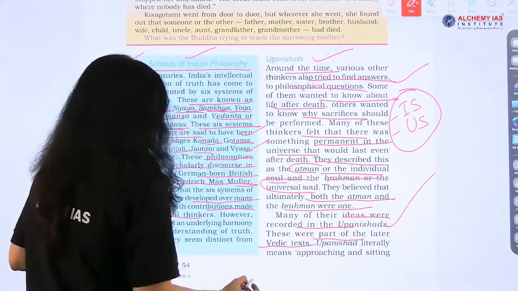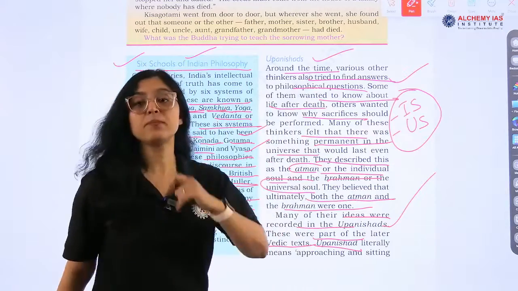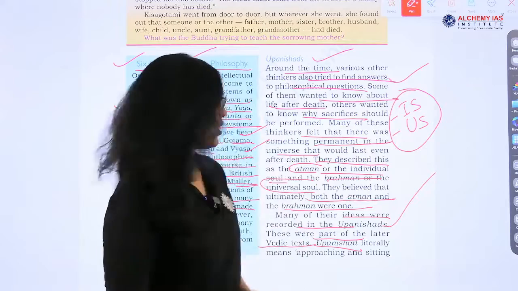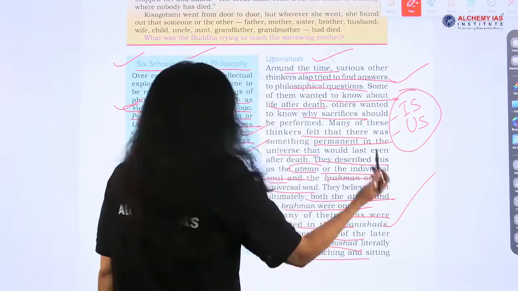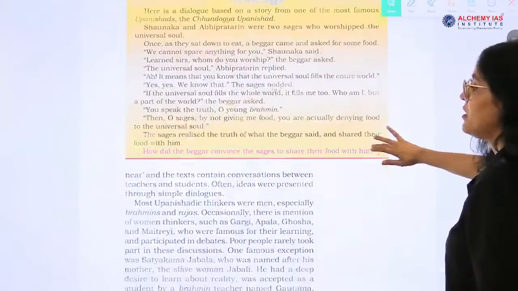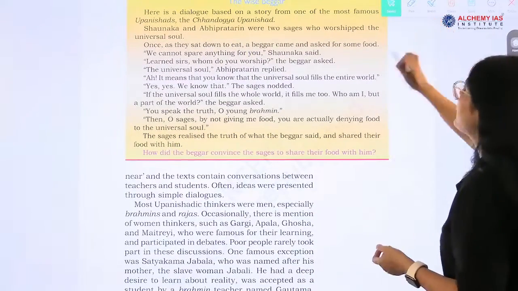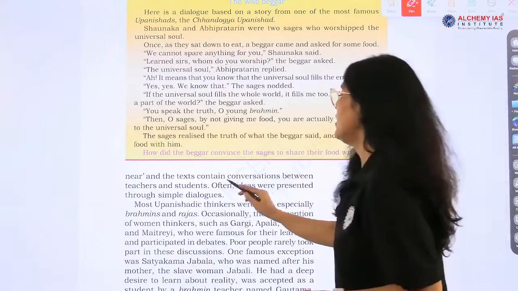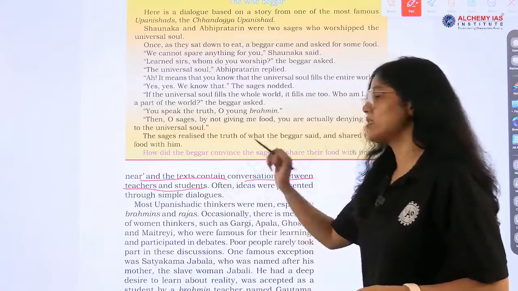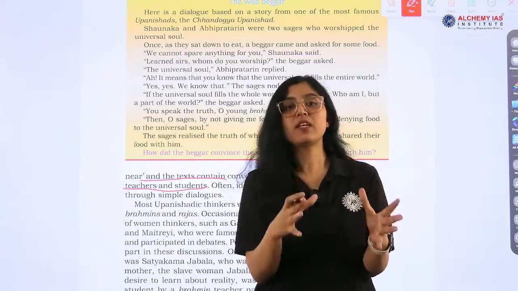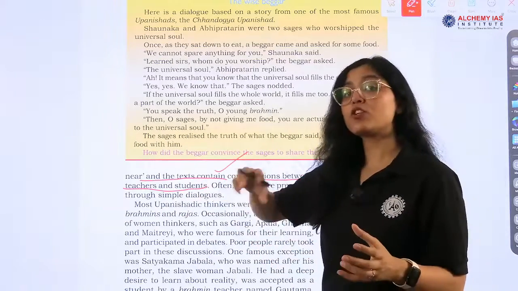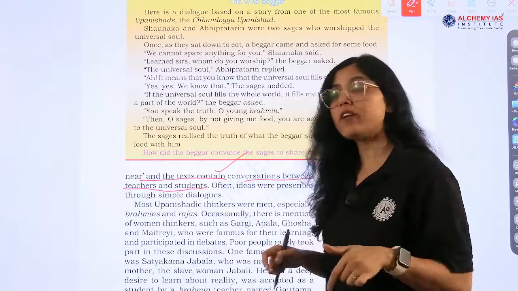Remember this point? Upanishad. Now, what is the meaning of Upanishad? This question has also come. So Upanishad's literal meaning is what? Approaching and sitting near, okay? And the text contains conversations between teacher and students, right? So Upanishad means sitting near the teacher, okay? This is the literal meaning, and the text, it is also talking about the subject that it is dealing with is what?